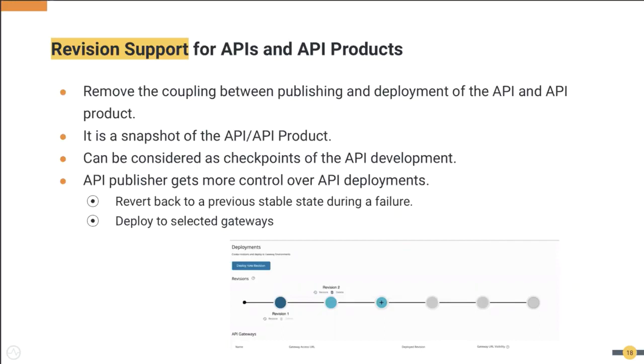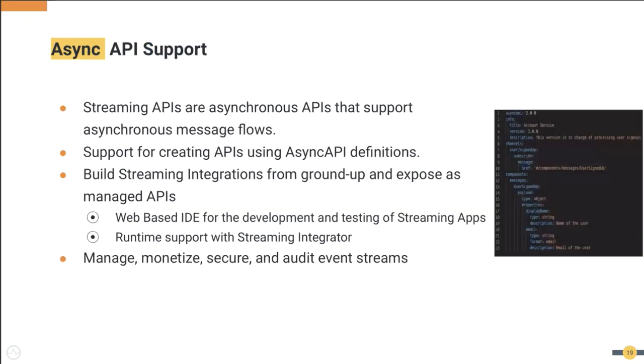When you want to deploy a specific revision into the gateway, you can cut a branch of the current API status and deploy that selectively to a specific gateway. And in the future, if you feel at any point that something went wrong with this revision deployment, you can always fall back to the previous revision. I will show this while doing the demonstration.